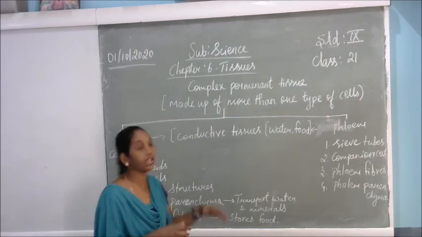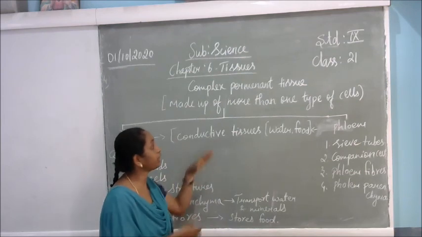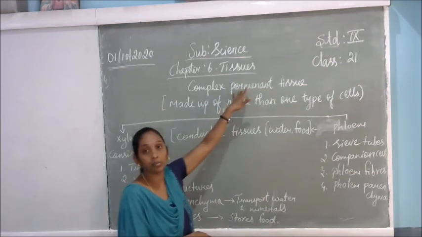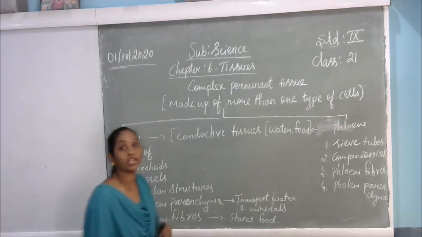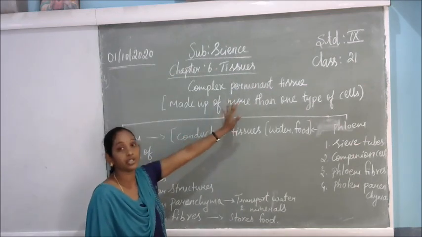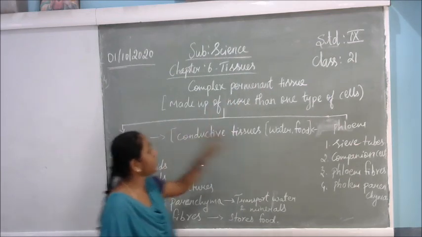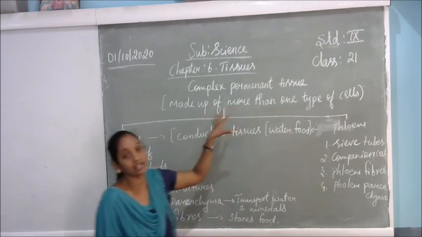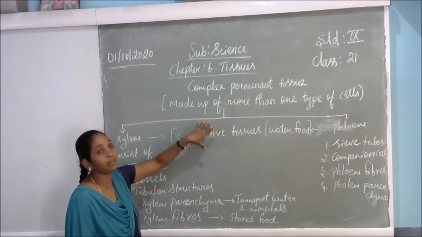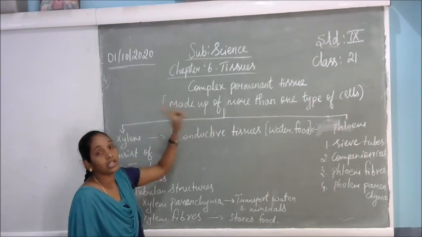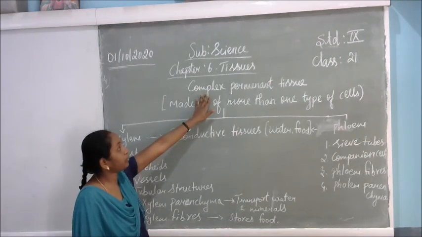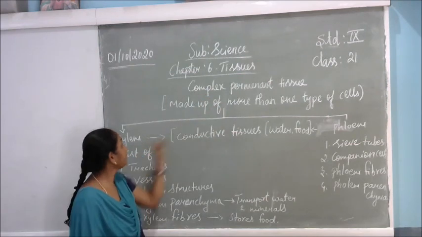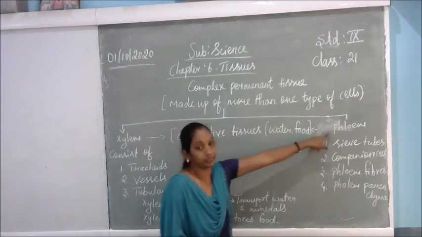So different types of cells join together to make the complex permanent tissues. There are two types of complex permanent tissues, that is xylem and phloem. This is in the plant tissues, not in the animal.